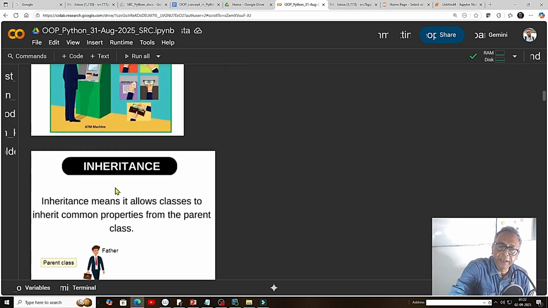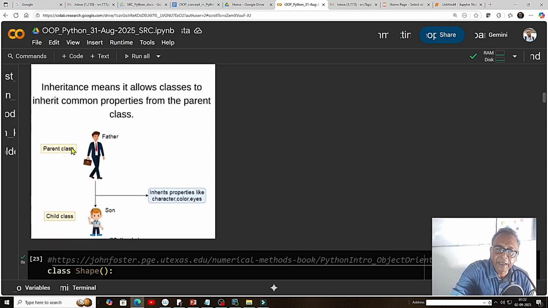For everything, we cannot create a class from scratch, from the basics, so we need the concept of inheritance. We have certain things in a parent class, and from there we can get a child class. So if we want to reuse the code of the parent here, we can reuse it, and an extra thing we can put here.